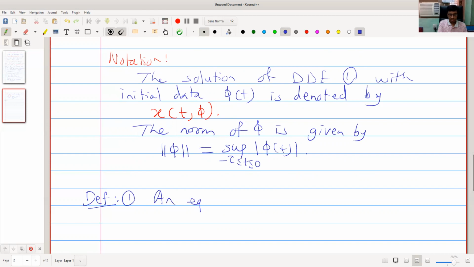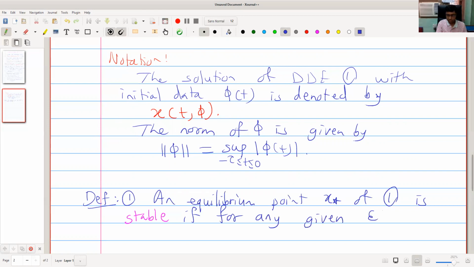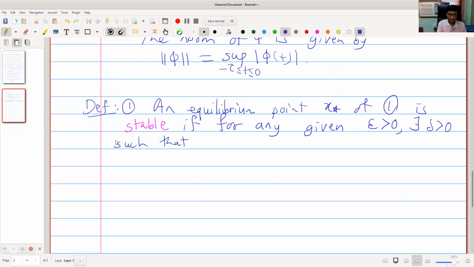First, an equilibrium point x star of delay differential equation 1 is stable if for any given epsilon positive there exists delta positive such that norm of phi minus x star less than delta implies mod of x of t comma phi minus x star less than epsilon for t greater equal 0.